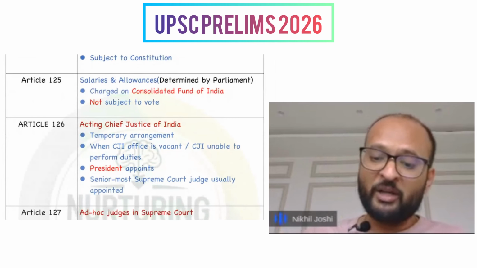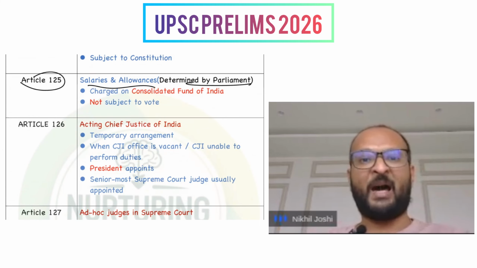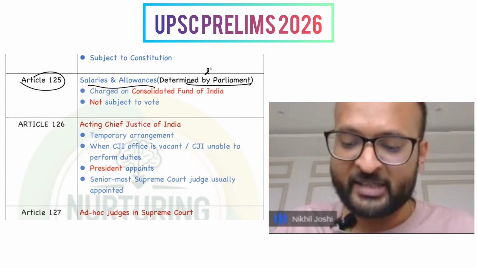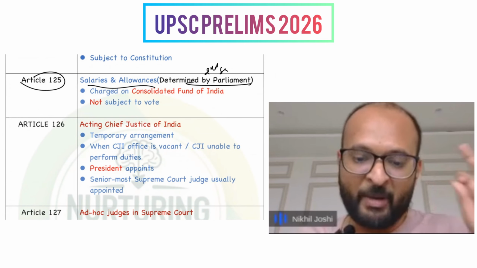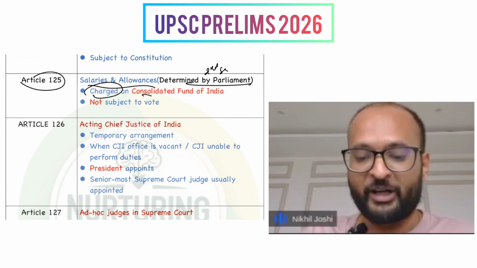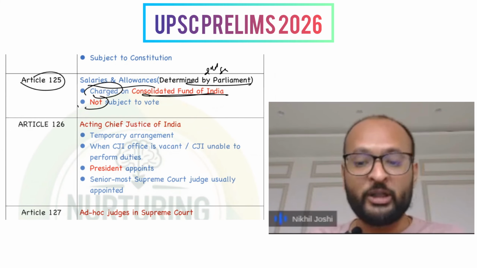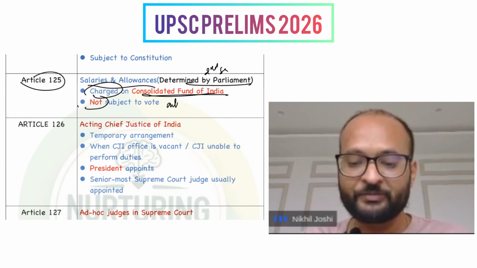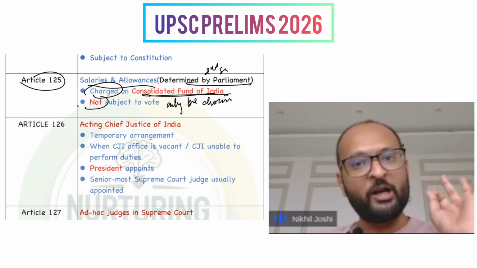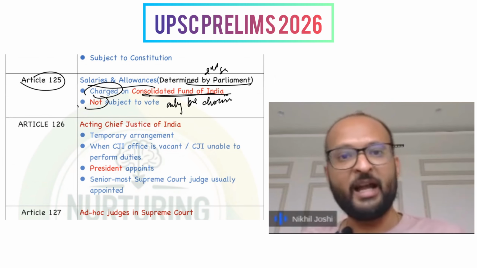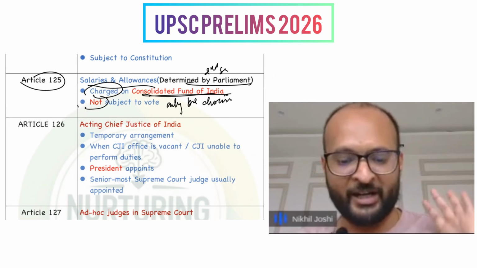Next, Article 124 also talks about the salaries and allowances, which are determined by Parliament, as discussed and also reflected in the Second Schedule. The major thing I want you to remember is that they are charged on the Consolidated Fund of India, which means that they cannot be subject to vote, they can only be discussed. They are already charged on the Consolidated Fund of India, which means the expenses from the Consolidated Fund of India are mandated.